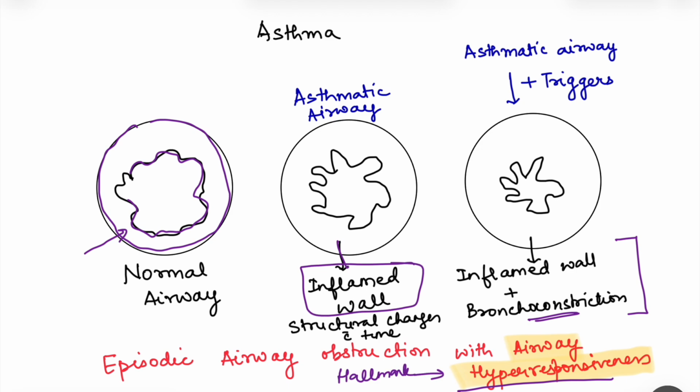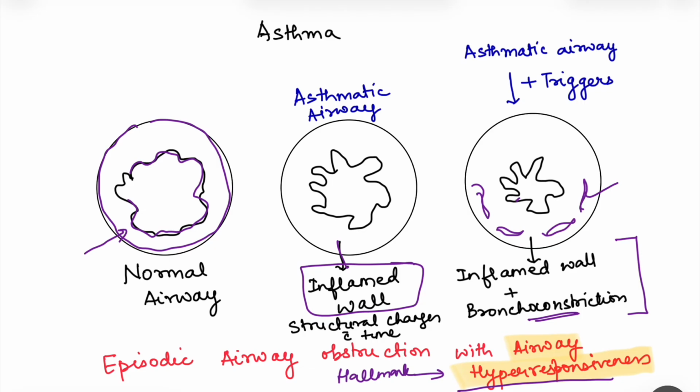Now, this airway hyperresponsiveness can occur either due to direct smooth muscle hyperresponsiveness. So, the wall has the smooth muscle, right? So, it can occur due to the direct smooth muscle contraction to that. Or indirectly due to the release of the mediators. And there are certain structural changes also going on.